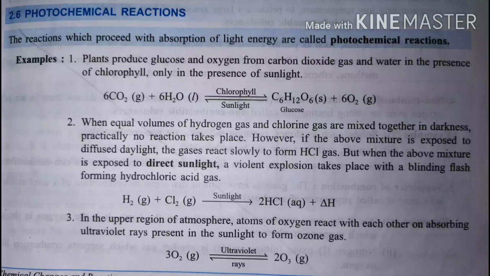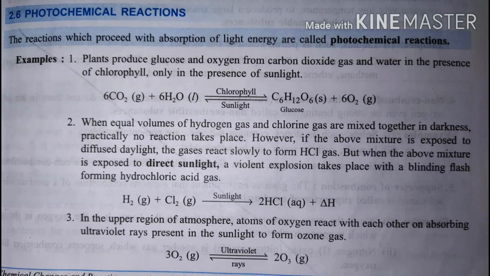Now we'll turn to the next type of reaction, which is photochemical reaction. This part is very easy to understand. Photochemical: photo is a Greek term for light. Therefore photochemical reactions are the reactions which proceed in presence of light. So we know many examples.